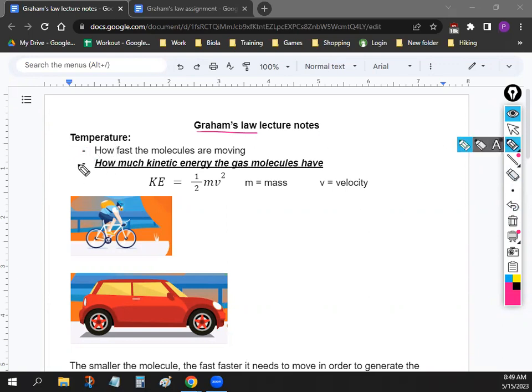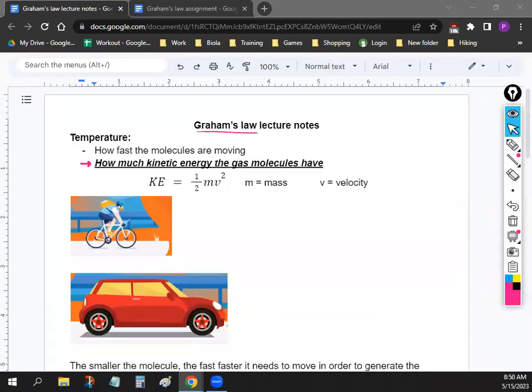The better definition, I want you guys to write this one down, is that temperature is a measure of how much kinetic energy the gas molecules have. Okay, so I'll talk about what kinetic energy is in just a second. But just make sure you write down this new and improved, more specific version of the definition of temperature. Temperature is how much kinetic energy the gas molecules have.